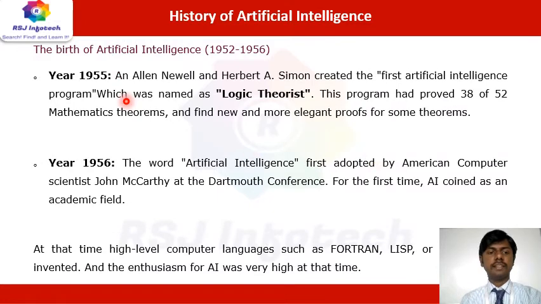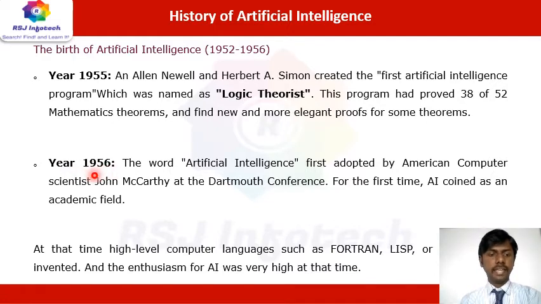Another thing is the birth of artificial intelligence, which took place from 1952 to 1956. In 1955, Allen Newell and Herbert A. Simon created the first artificial intelligence program, named Logic Theorist. The program proved 38 of 52 mathematical theorems, and found new and more elegant proofs for some other theorems also.